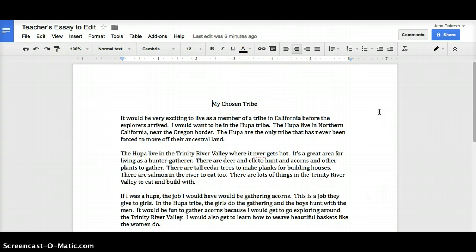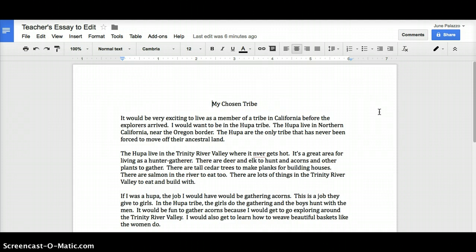So let's read. It would be very exciting to live as a member of a tribe in California before the explorers arrived. I would want to be in the Hoopa tribe. The Hoopa tribe live in Northern California near the Oregon border. The Hoopa are the only tribe that has never been forced to move off their ancestral land.